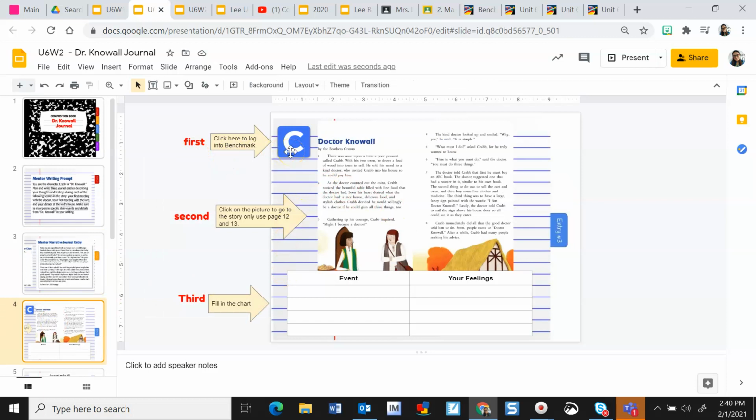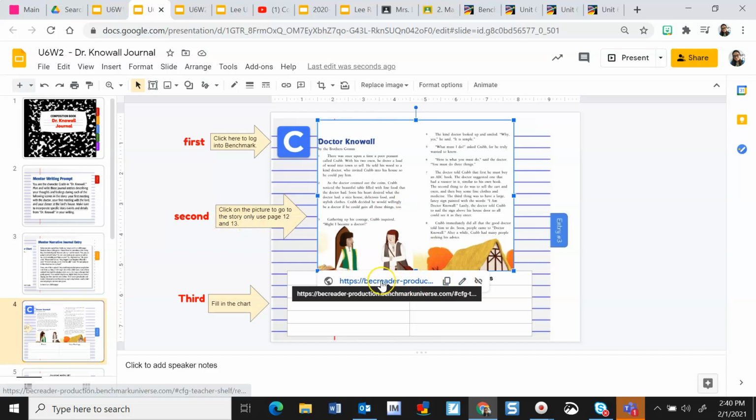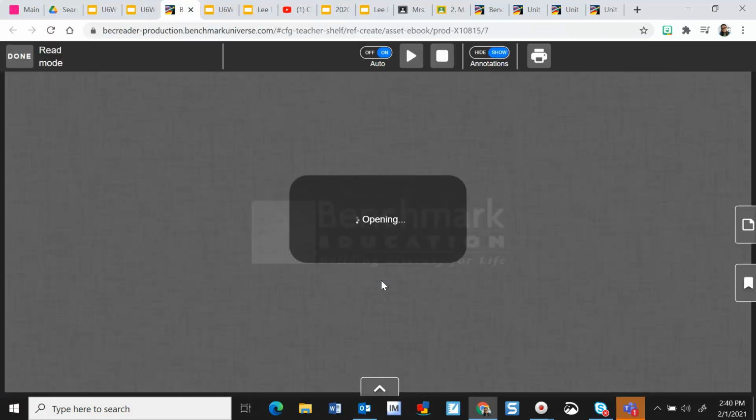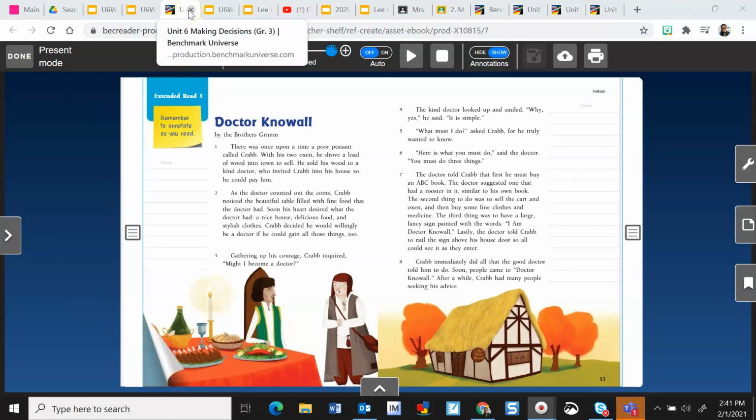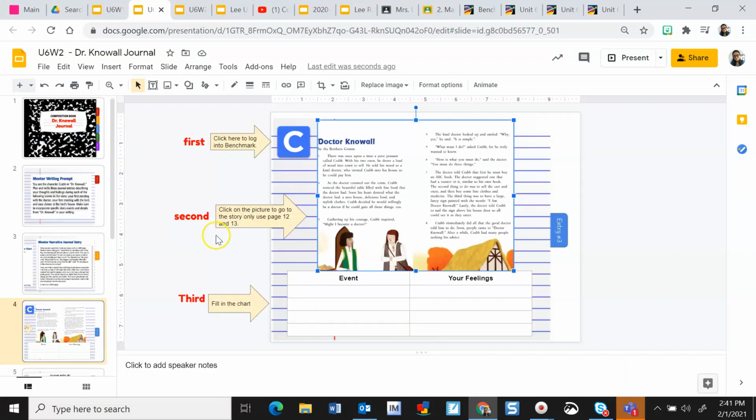First, you're going to log into Clever and get into Benchmark. And then, once you're signed into Benchmark, you can come back to the journal and you can click on the picture and go to this link because it'll take you to the story. You can't mark it up. See the back? It's just helping you read the story. You can't annotate because the back is not free to annotate. Okay? But if you want to annotate, you can go into your own close reads.